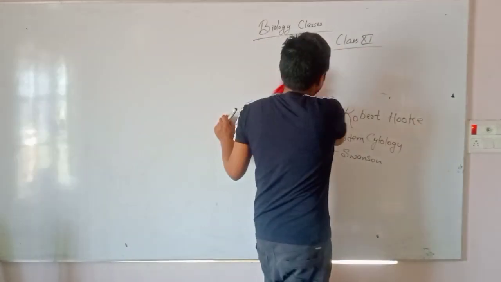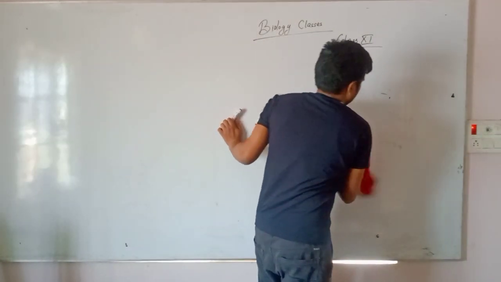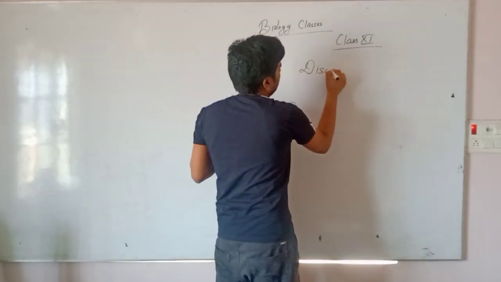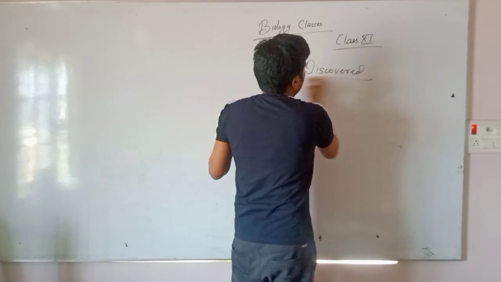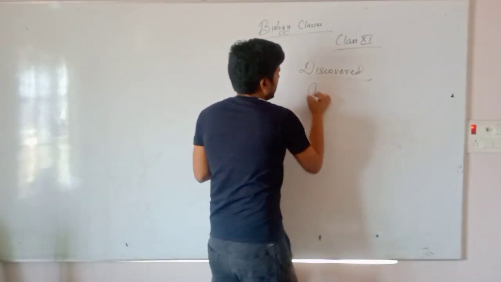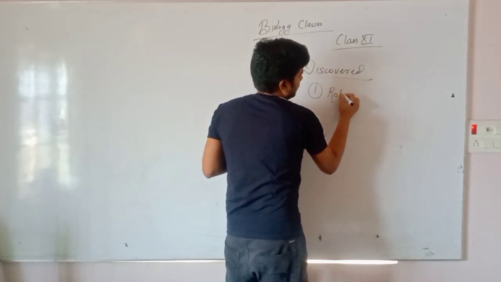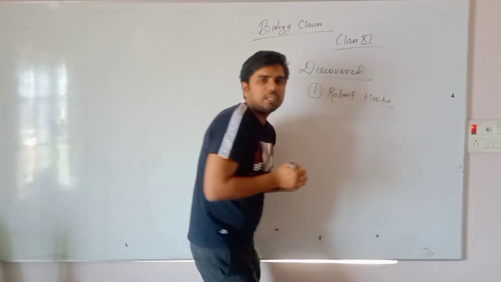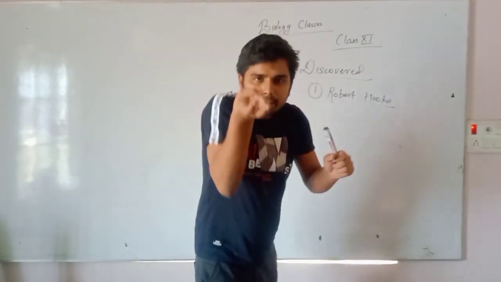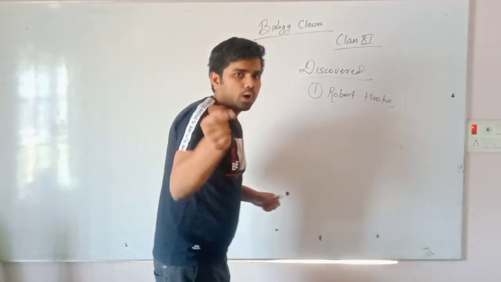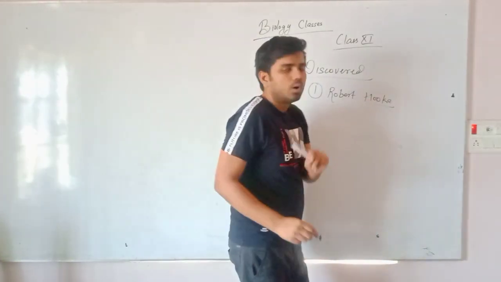The next topic is discovery of cell. Yes friends, who discovered the cell for the first time? Robert Hooke. Hook in Hindi we call it hook, where we hang clothes. And hook is a non-living thing. So for remembering, we can remember that Robert Hooke